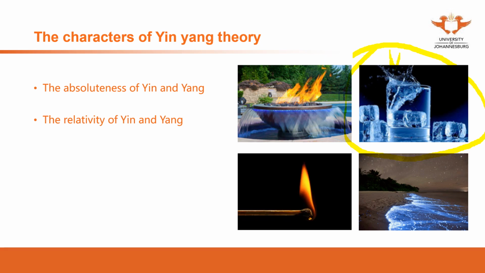So in terms of shape or hardness, water is Yin because the liquid is soft, and the ice is Yang because it's hard. So the water, which is Yin, can change into Yang, which is hard, in the ice form.